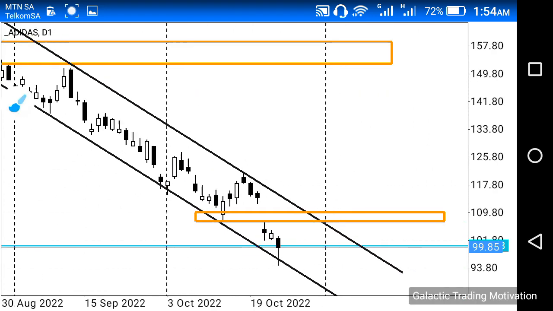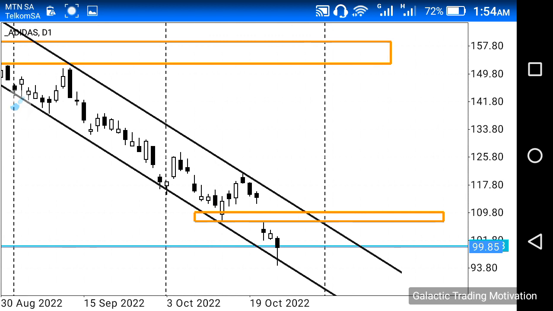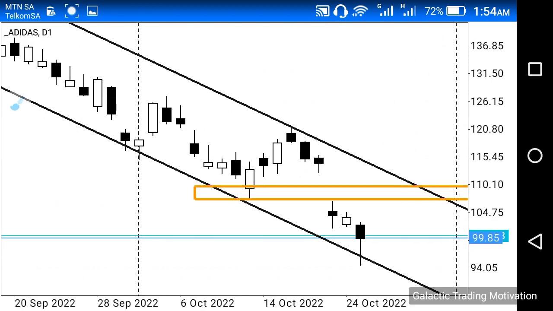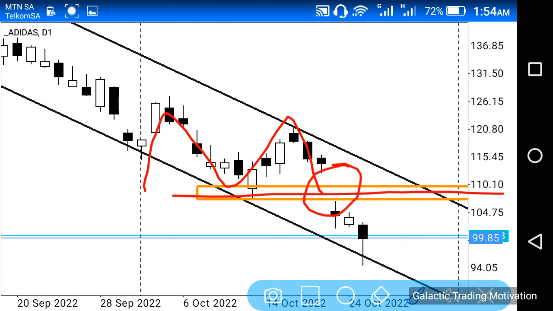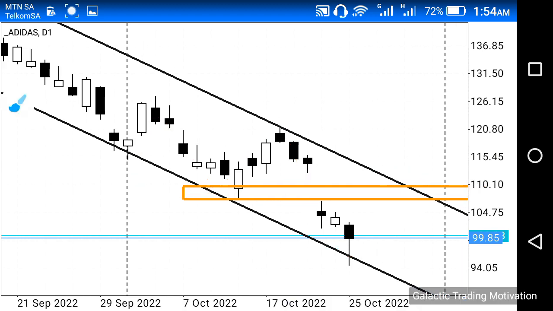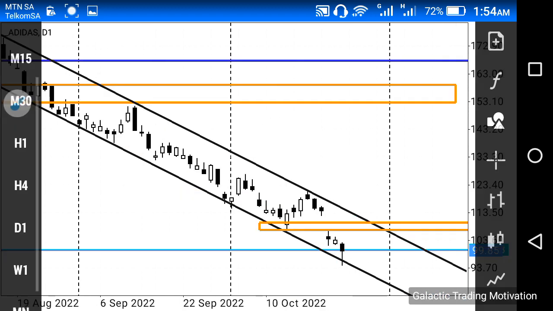From here, what I'm going to do is head down to the H4 chart. However, before I do so, let me just also point out that we have a gap at this point, right? And gaps represent liquidity, and liquidity equates to money, which needs to be grabbed by the market. So should price come back to this level, it would make sense for us to look for selling opportunities at this point, and I would actually wait for the market to close that gap, and then I would look for more potential selling opportunities, right? So from here, what I'm going to do is head down to the H4 chart.